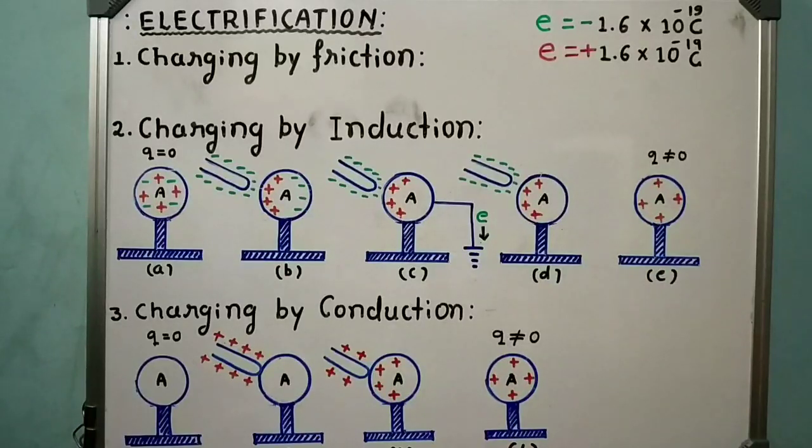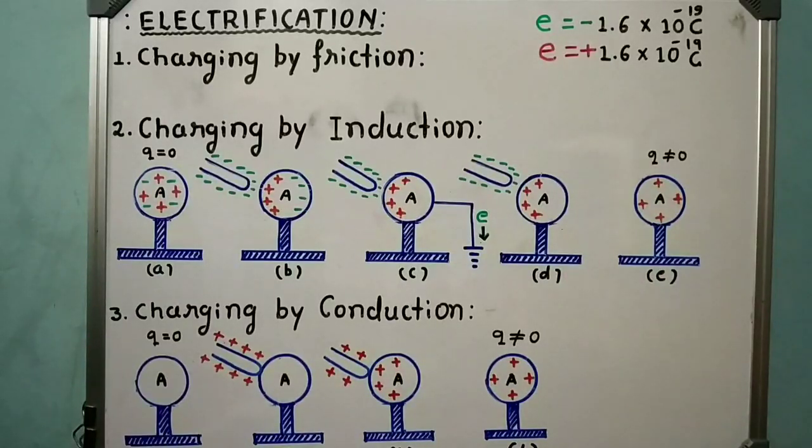Okay, let me explain. Dear students, already you have studied that all substances are made up of atoms, and each atom is made up of proton, electron and neutron. And also you know that the charge on a proton is plus 1.6 into 10 raised to minus 19 coulomb, and the charge on an electron is minus 1.6 into 10 raised to minus 19 coulomb.